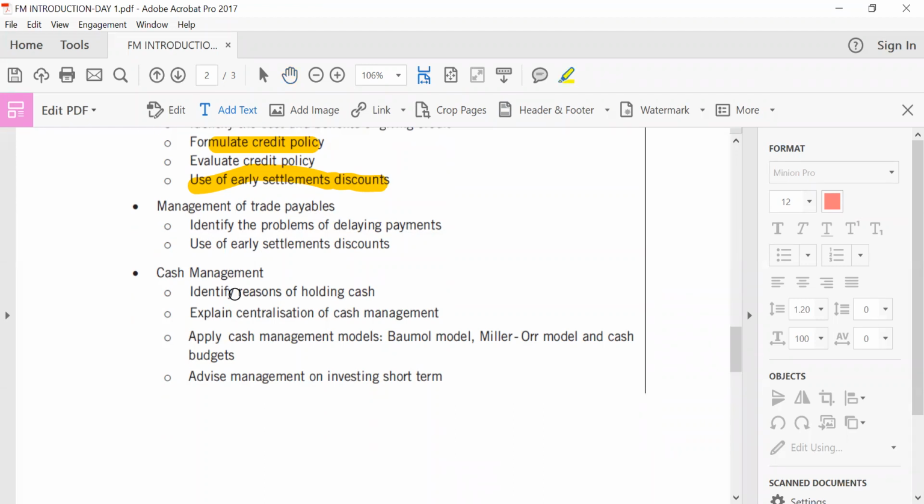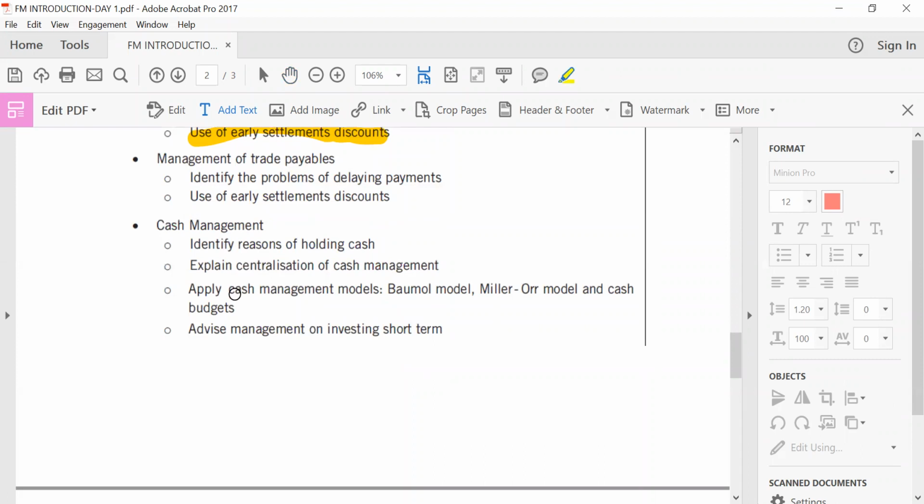Then we come to our last friend, very important, cash management, reasons for holding cash. So are we holding cash on the basis of a precautionary motive? Are we holding cash on the basis of a speculative motive? We look at all those bits and pieces. Explain centralization of cash management.